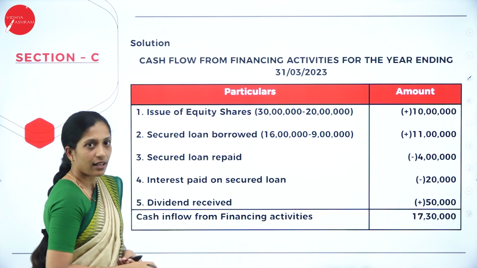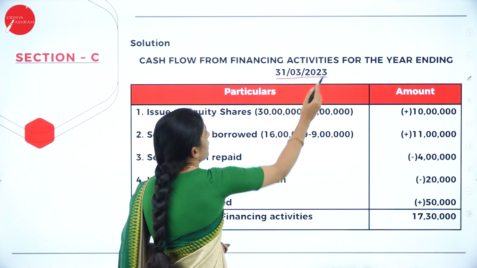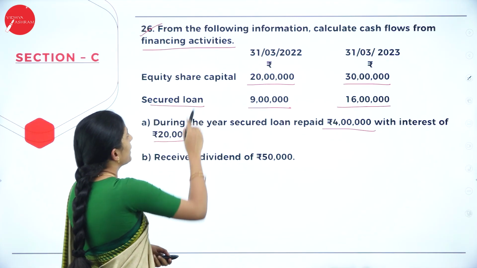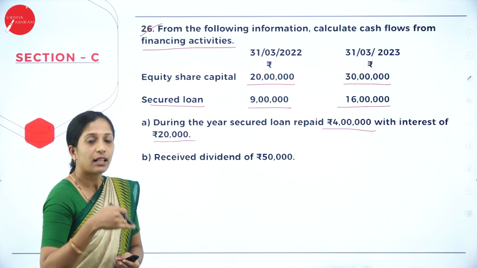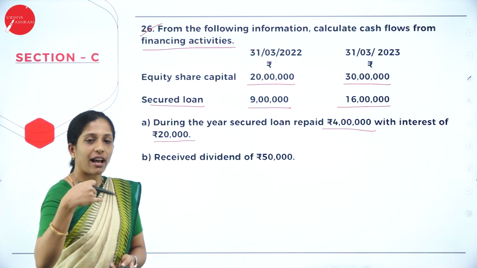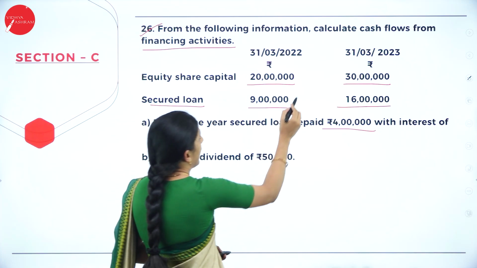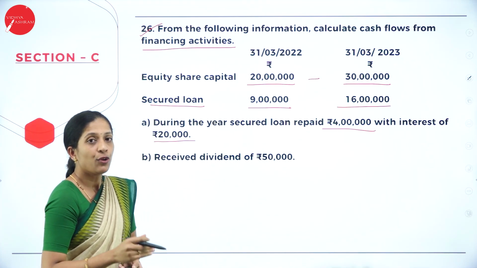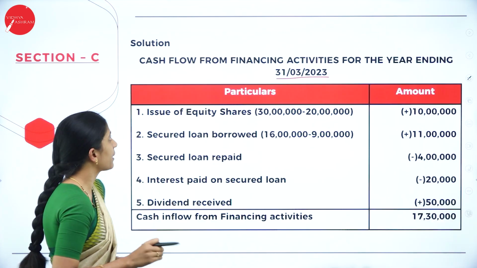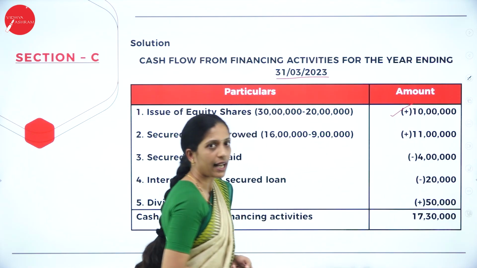Now this is how you will write the answer. You'll write the heading cash flow from financing activities for the year ending 31st/3/2023. And your format is particulars and amount. If you see here, equity share capital, earlier it was 20 lakh, now it is 30 lakh, which means that we have issued the shares, correct? We have taken the amount from the public. How much? 10 lakh. That is 30 lakh minus 20 lakh. 10 lakh we have taken, which means there is cash inflow. Our cash has increased. So we have to add that. So issue of equity shares 30 lakh minus 20 lakh, that is plus 10 lakh.